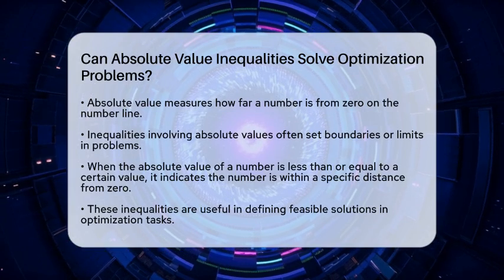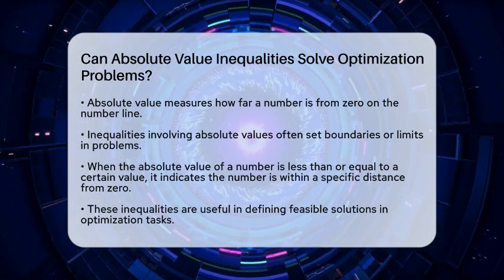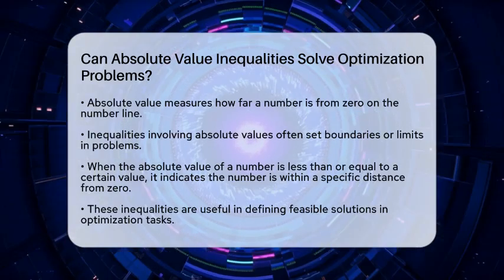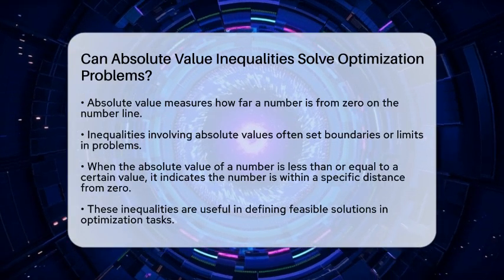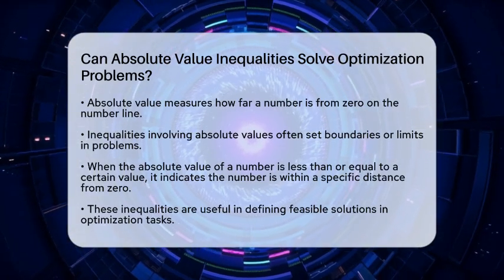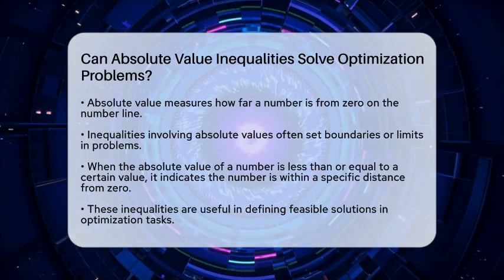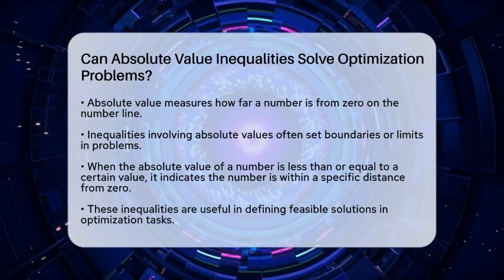Absolute value represents how far a number is from zero on the number line, regardless of direction. For example, the absolute value of -3 is 3, and the absolute value of 5 is 5. When you see an inequality like the absolute value of a number is less than or equal to a certain value, it means the number is within a specific distance from zero.